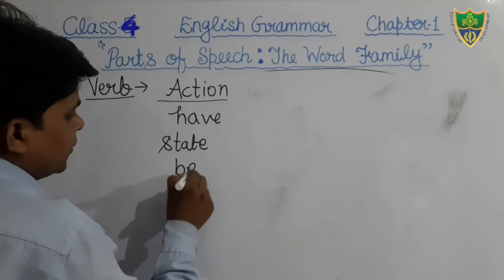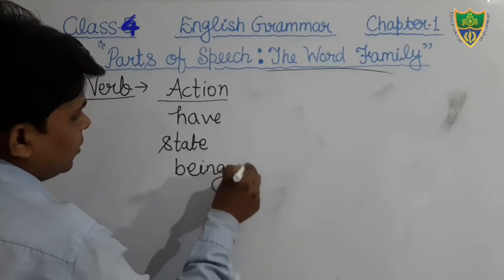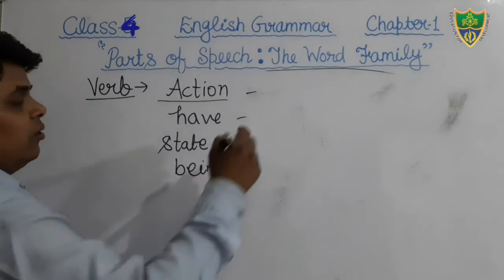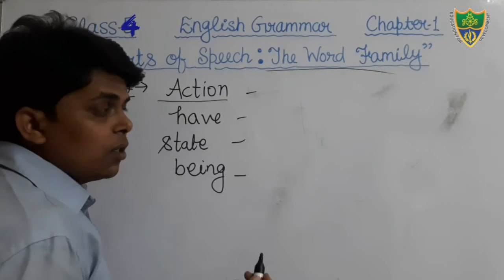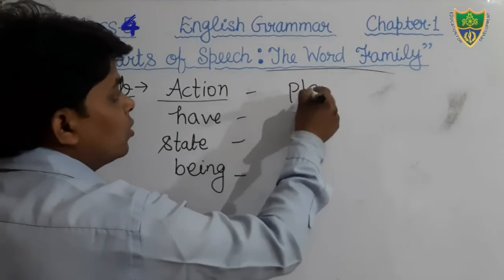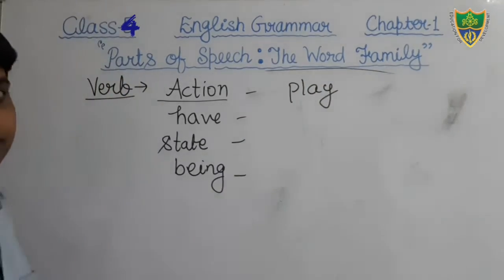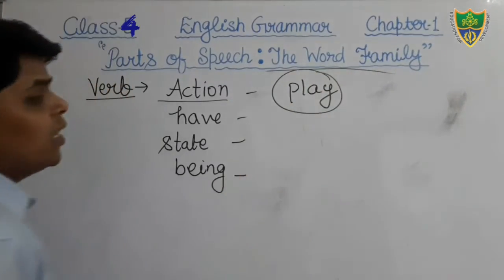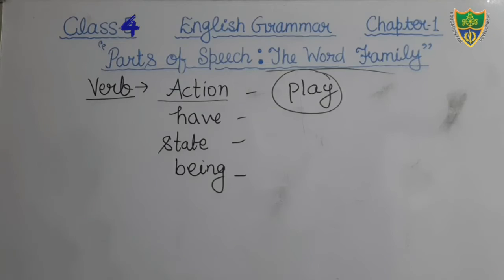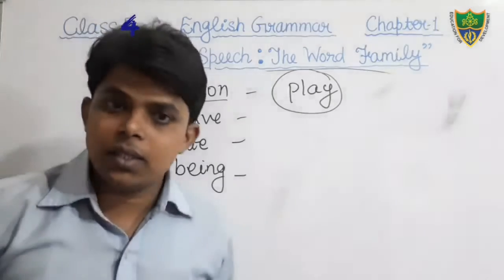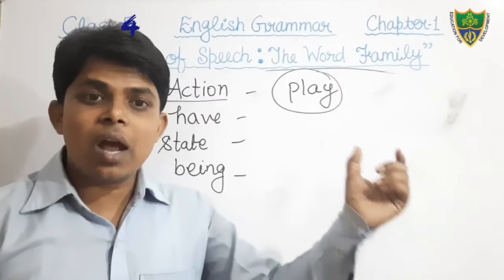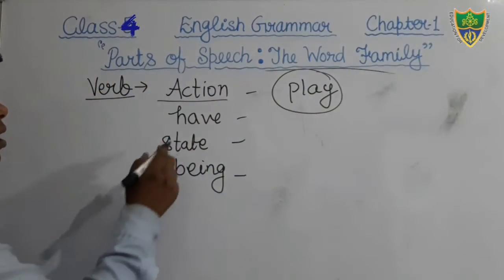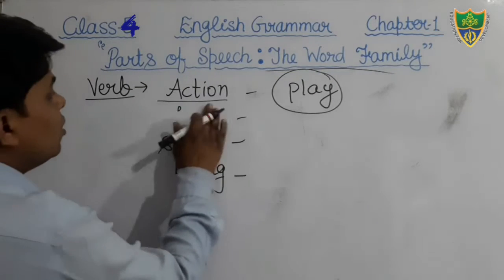State or being. Just see, students, action. Mohan plays. What does the word play denote? It denotes the action. Here the word play is an action. Mohan plays. Here the word plays denotes an action. Therefore, that is a verb. And sometimes it shows the position.